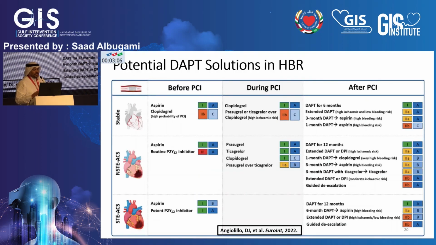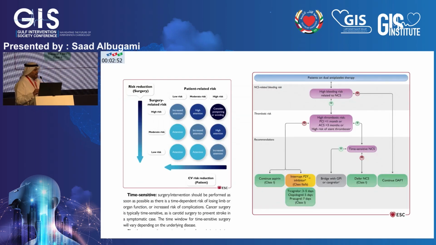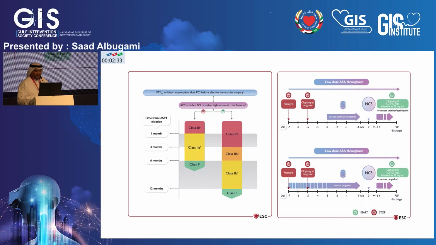There are potentially multiple solutions for patients with high risk of bleeding. There is a combination of multiple DAPT or SAPT styles and durations one can choose from. The European guidelines were instrumental in providing a way to treat those patients. For patients who require a time-sensitive non-cardiac surgery, like our patient, who was diagnosed with sigmoid cancer with bleeding, it shows exactly what steps one should follow.